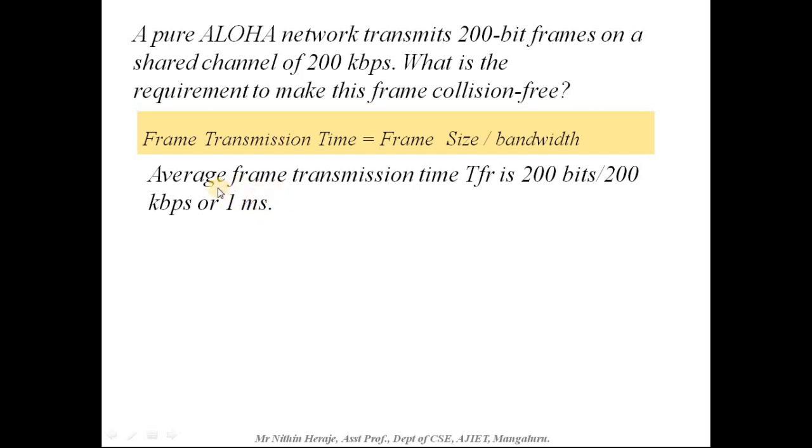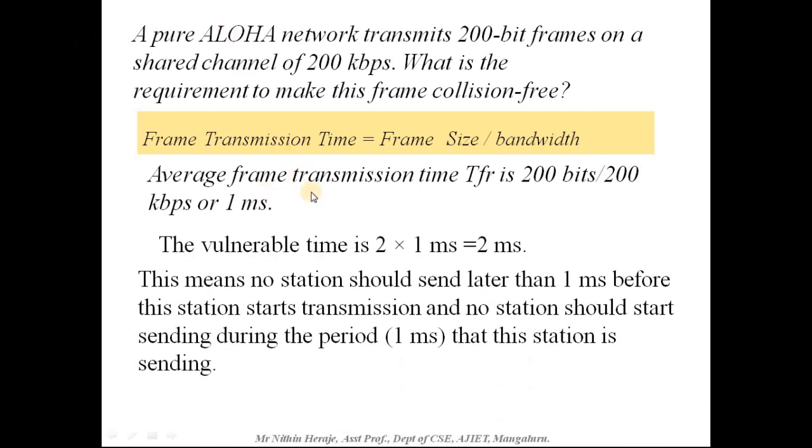So for one frame, the average frame transmission time is 1 millisecond. The vulnerable time is 2 into TFR, that is 2 into 1 millisecond, equal to 2 milliseconds. So 2 milliseconds is the vulnerable time, which is the duration of collision.